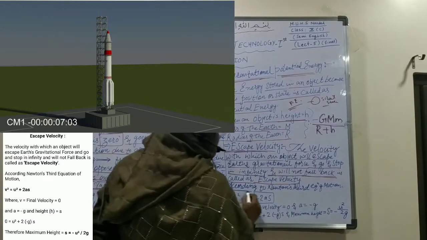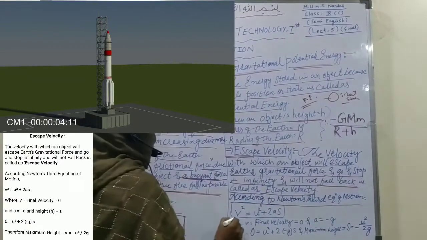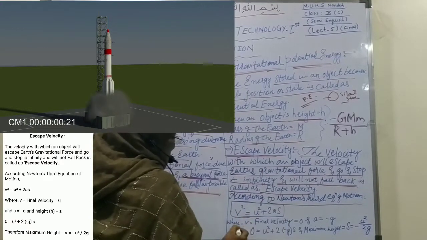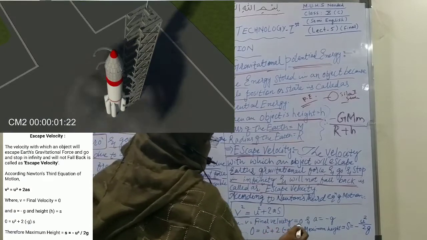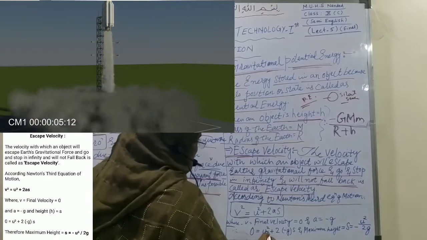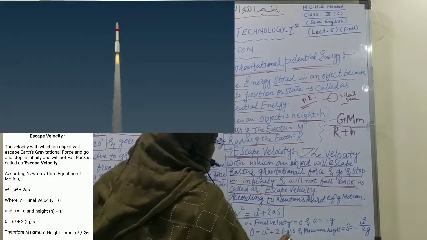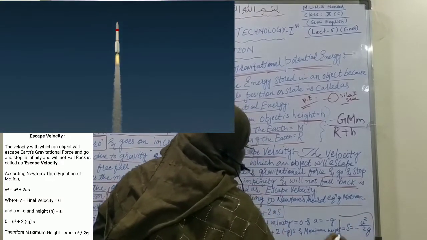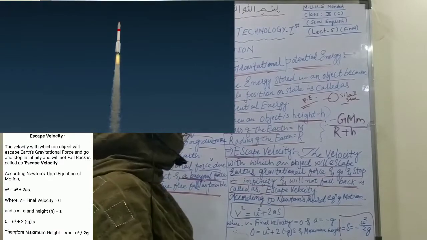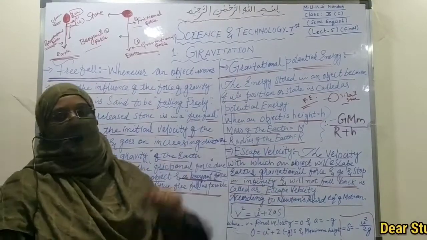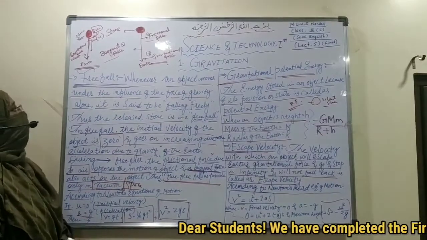According to the equation of motion, v square is equal to u square plus 2as, where v is the final velocity, that is 0, and a is equal to minus g. Therefore, 0 is equal to u square plus 2 into minus g s, and at the maximum height we obtain this formula: s is equal to u square upon 2g. So dear students, it is all about escape velocity, gravitational potential energy and free fall.